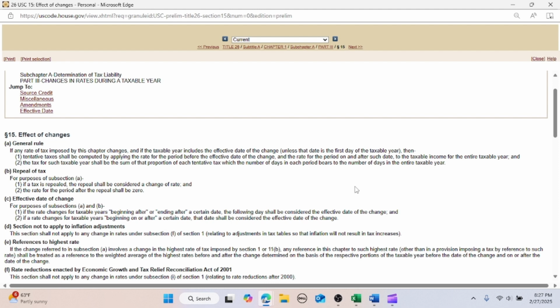Subsection B, Repeal of tax. For purposes of subsection A, paragraph 1, if a tax is repealed, the repeal shall be considered a change of rate, and, paragraph 2, the rate for the period after the repeal shall be 0.